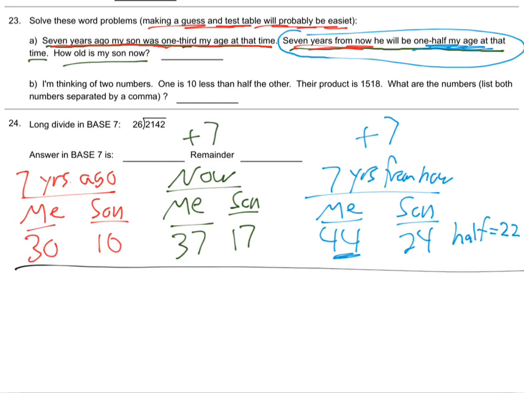So I need to guess at another A. You're going to start over again, since this one wasn't quite right, although it was close. I'm not far off. So would it make sense to do something like 31? No. Why would that not be a good guess? Yeah, you can't divide it by 3 easily, right? So just pick something that's easily divisible, like 33, or 36, or 39, or 27. You know what I mean? Just guess at something that's easily divisible by 3. Divide by 3, the son would be 11, huh? Is that good?